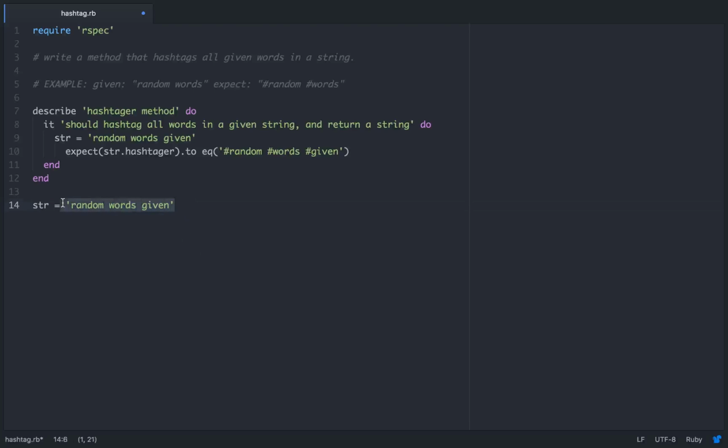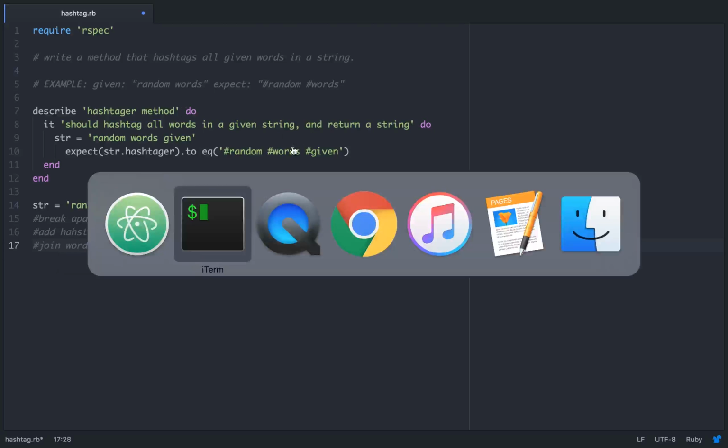Then we want to join these words back together in a string. That's fairly straightforward. So just order of operations: break apart words, add hashtags, and then join words into a new string. Right? So that's the three things that we're going to want to do. So let's figure out how to do that.